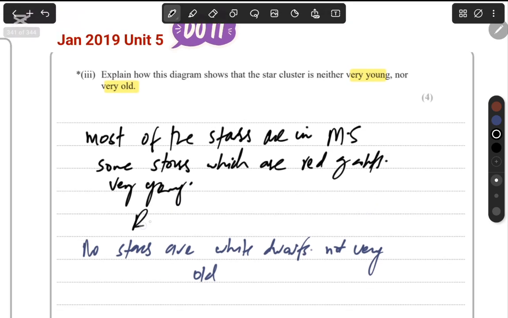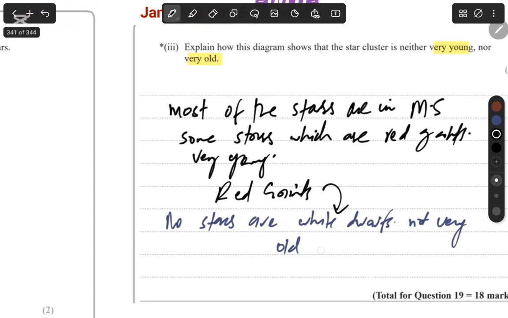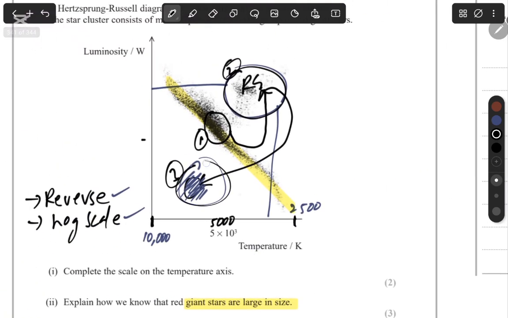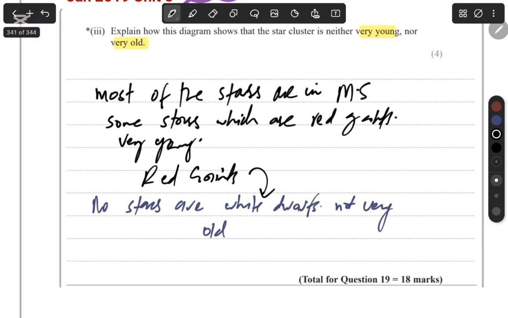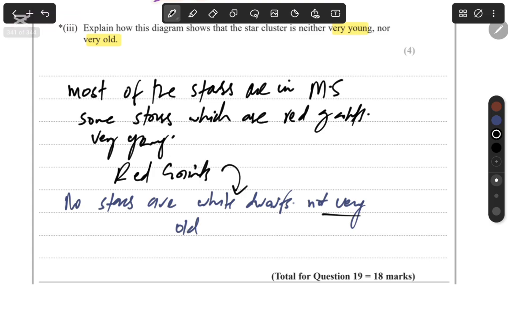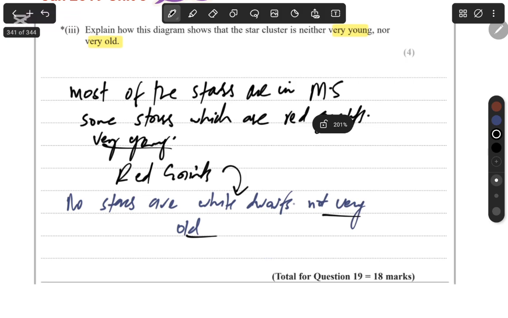And those red giants should have become white dwarfs, but we can see there are no white dwarfs. If there were, we could say, okay, these stars can be very old, but there are no white dwarfs, so not very old either. So not very old, not very young. These are kind of like the middle-aged stars. So that's going to give you 1 point for this, 1 point for this, 1 point for this, and 1 point for this.